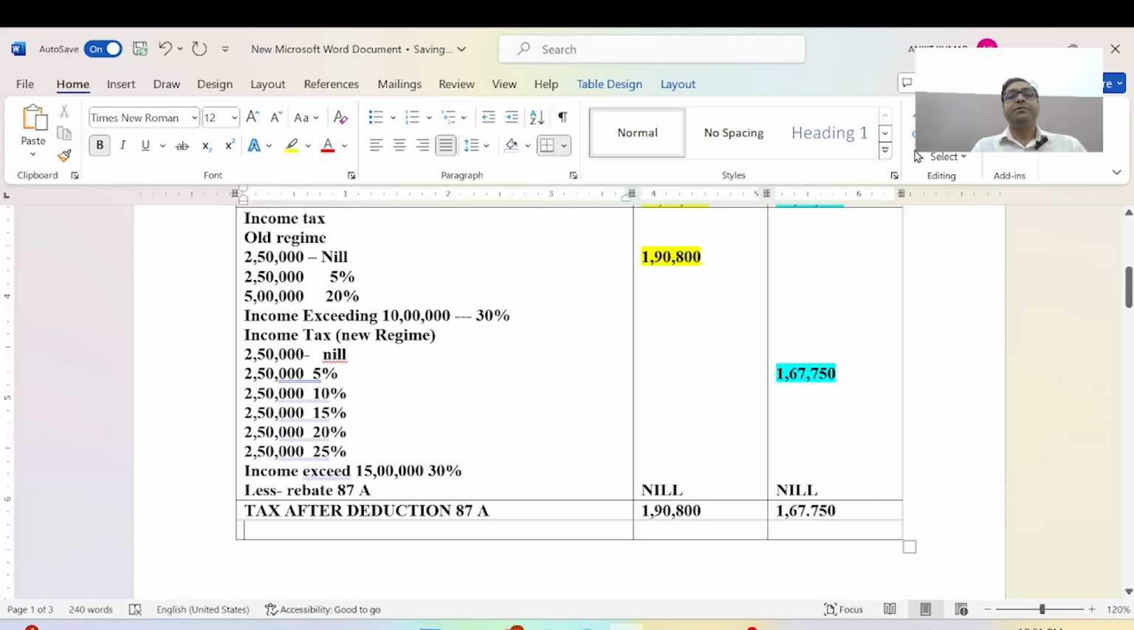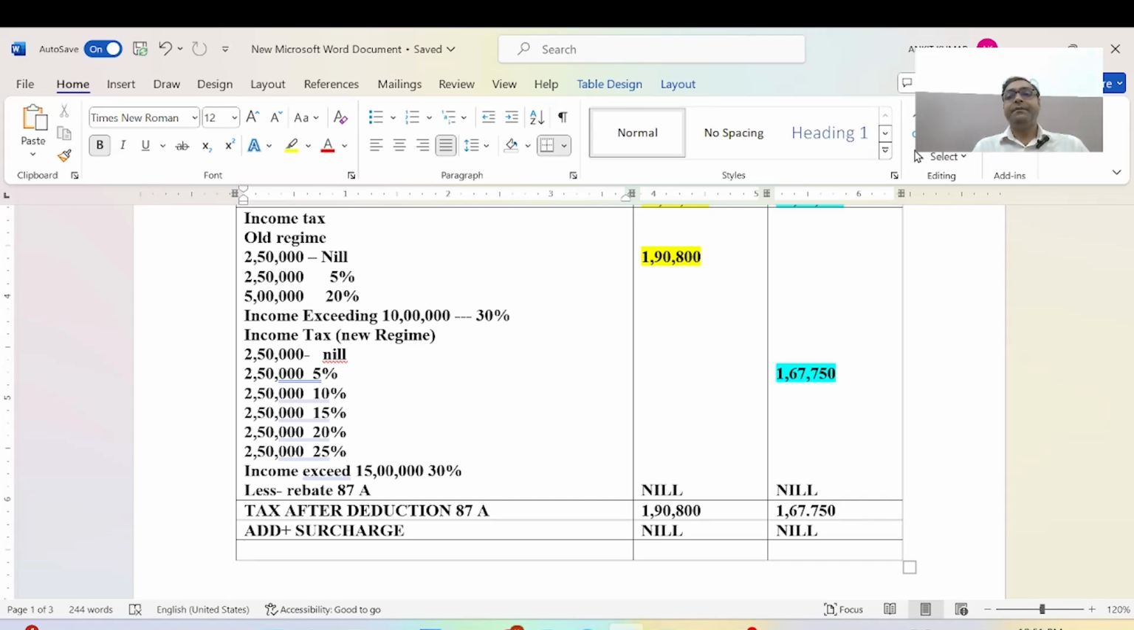Now we will add surcharge. Surcharge here is nil, and in the same way here it is nil, because we have already discussed surcharge. If your income is less than 50 lakh rupees, no surcharge will be added.